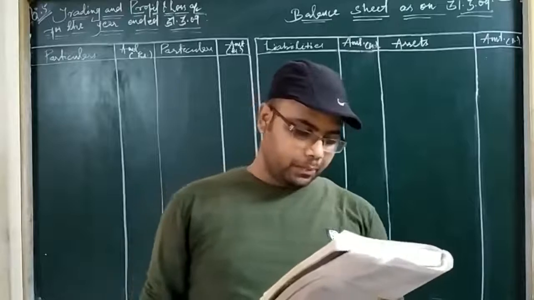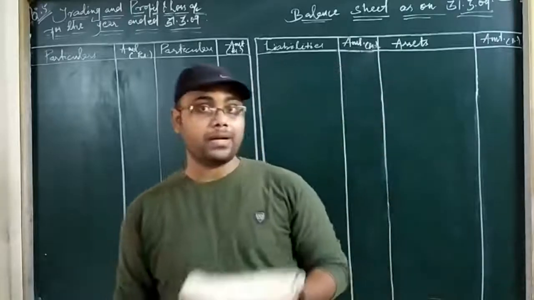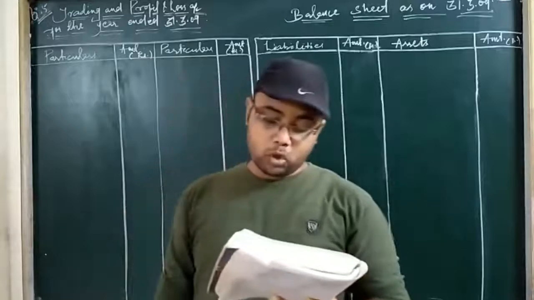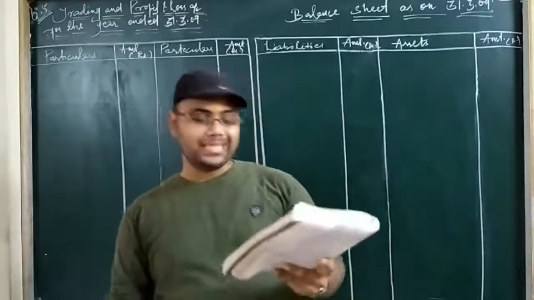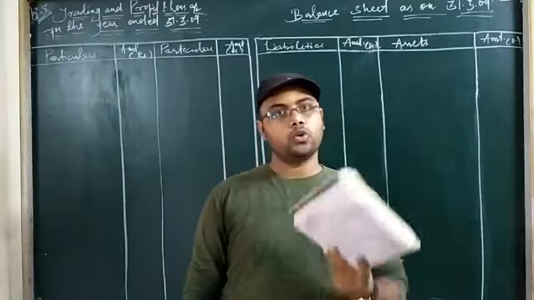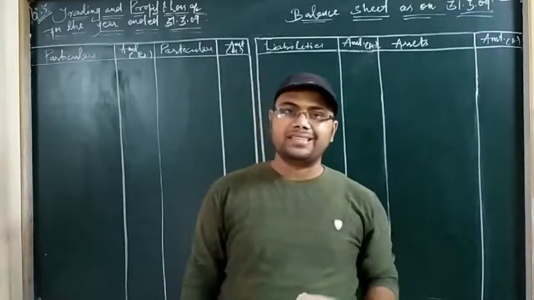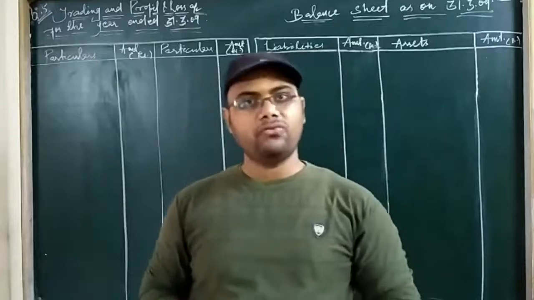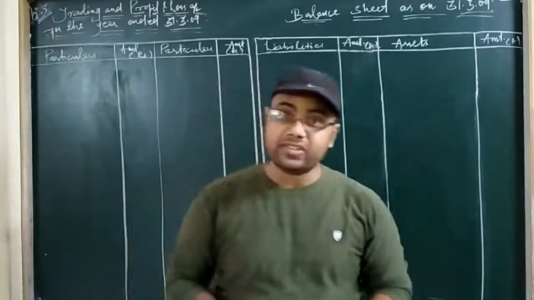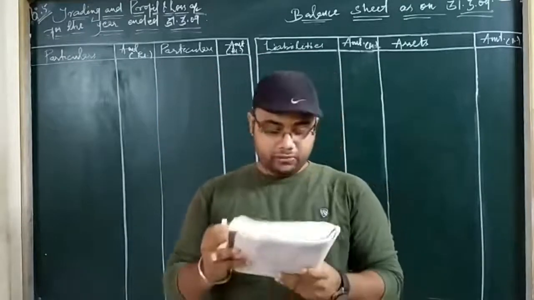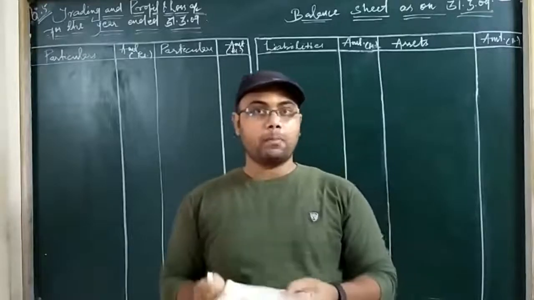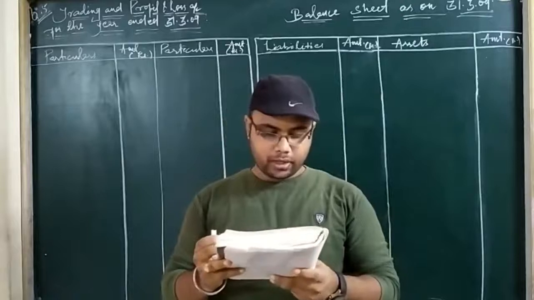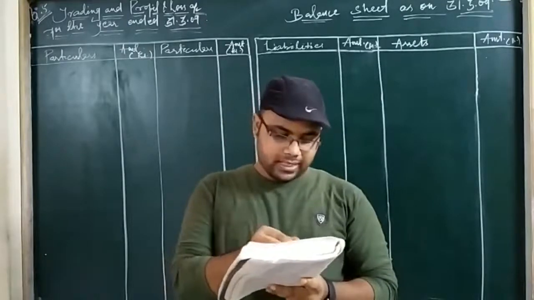So three different percentages are given. Building is to be depreciated by 2.5%. Furniture and fittings is to be depreciated by 10%. Motor van is depreciated by 10%. So three fixed assets are to be depreciated. You know, depreciation is the reduction in the value of a fixed asset due to use and passage of time. These are the three fixed assets existing in this question, which we are going to depreciate in the proper form of adjustments. Then the next is: charge interest on drawings. Let us point out the adjustment on drawings.